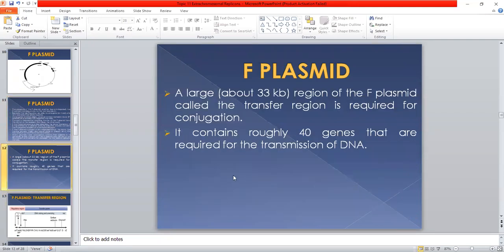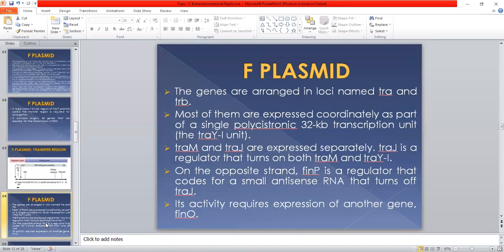So these two loci, TRA and TRB, contain about 40 genes in total, and most of them are expressed coordinately as part of a single polycistronic 32 kilobase transcription unit.